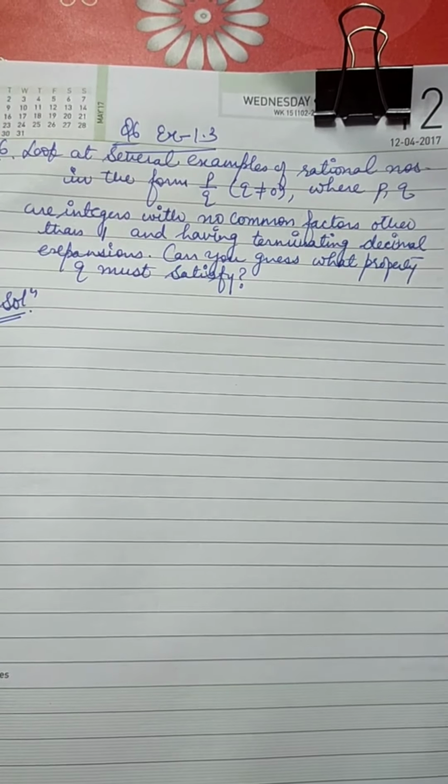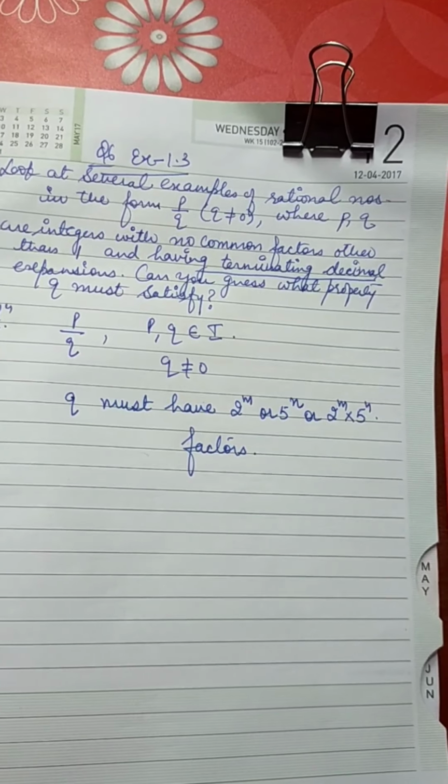Now the thing is, when it will be terminating, as the question has asked, that means for any number to be terminating, Q must be in which form? Q must have 2 raised to power m or 5 raised to power n or 2 raised to power m into 5 raised to power n as factors. If any other number comes with 2 or 5 or 2 into 5, if any other number comes, then it will be non-terminating.